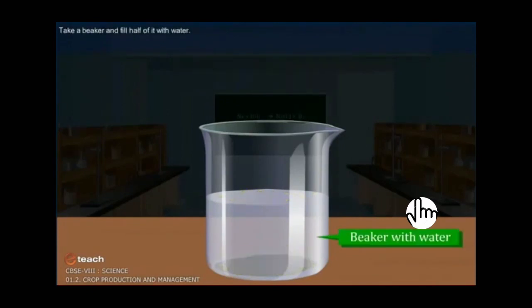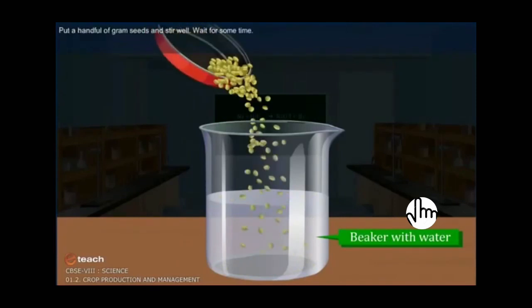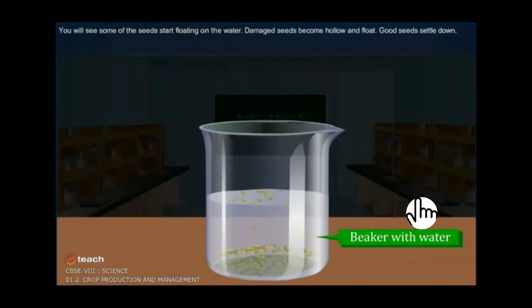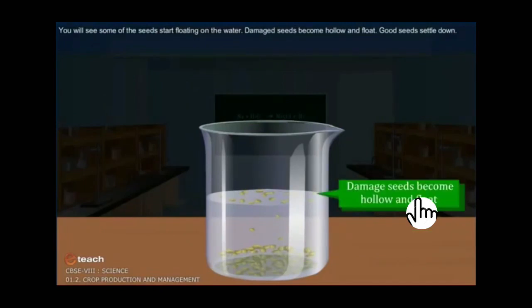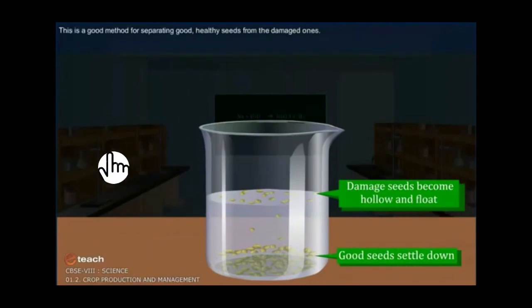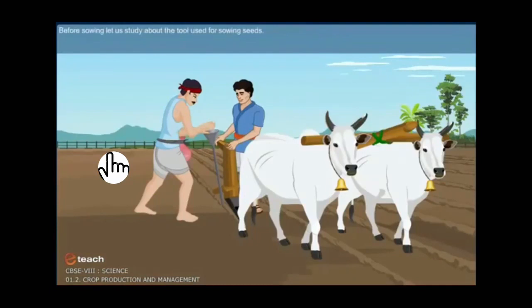For this, take a beaker and fill half of it with water. Now put a handful of gram seeds and stir it well. Now wait for some time. What will happen? You will see some of the seeds start floating on the water. Damaged seeds become hollow and float. Good seeds settle down like this, as you can see here in this picture. This is a good method for separating good and healthy seeds from the damaged ones.